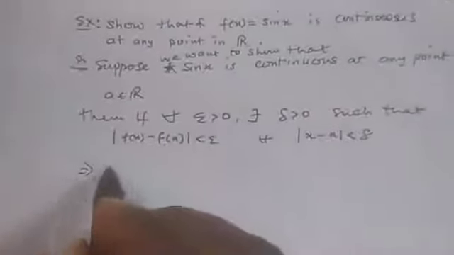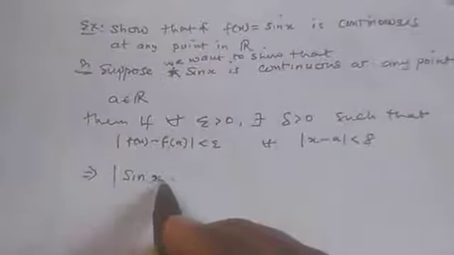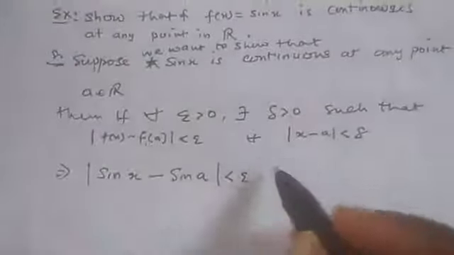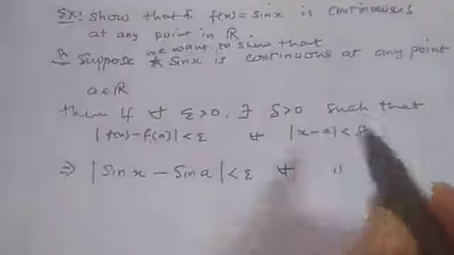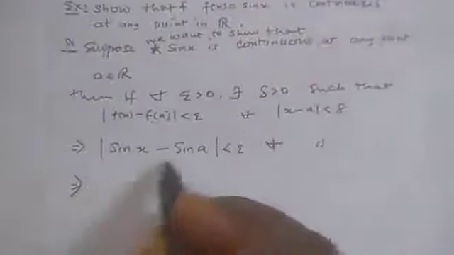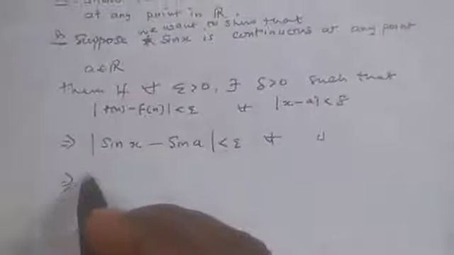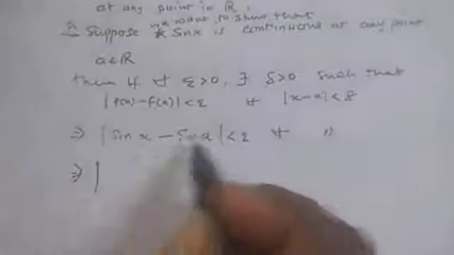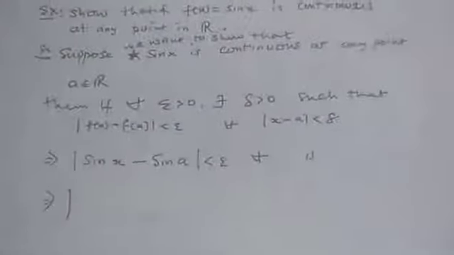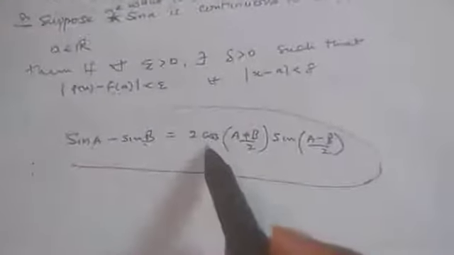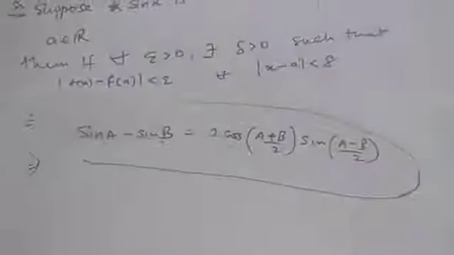Now our f(s) is sin s, and f(a) is sin a, so |sin s minus sin a| is less than epsilon whenever this occurs. Now we need to expand this one, so we make use of a trig identity. We recall that sin A minus sin B is the same thing as 2 cos((A plus B)/2) sin((A minus B)/2).